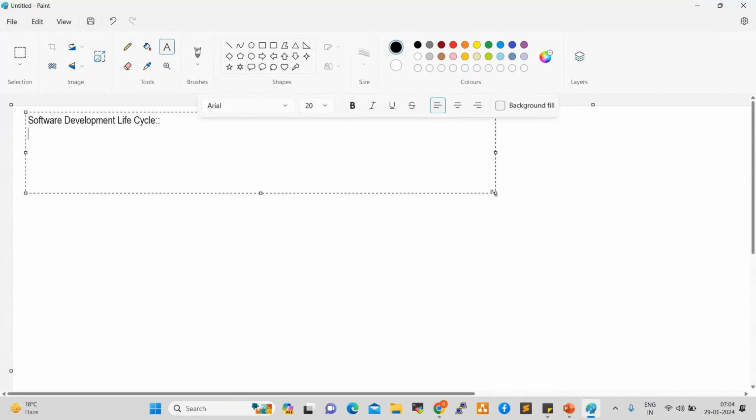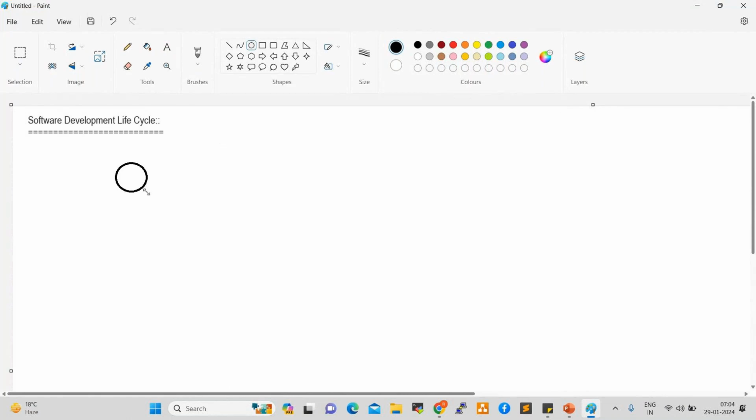So in real-time projects, the developer develops the code in their local repository. It can be any repository, but we can say Git, the Git local repository.